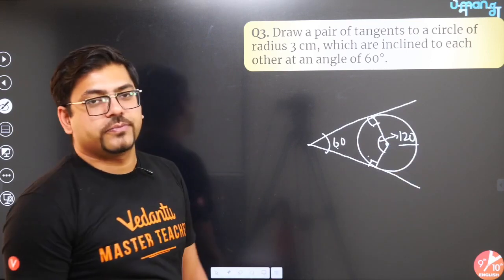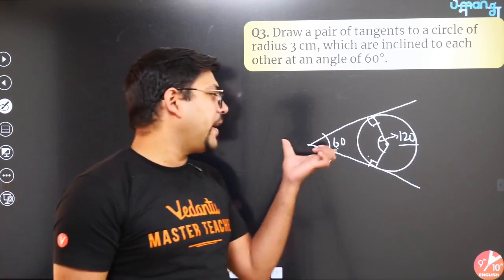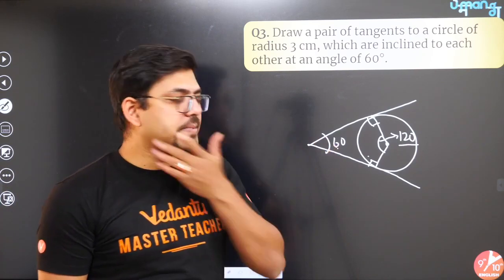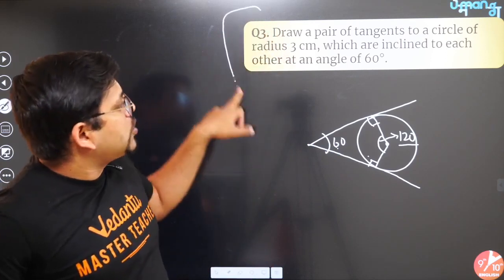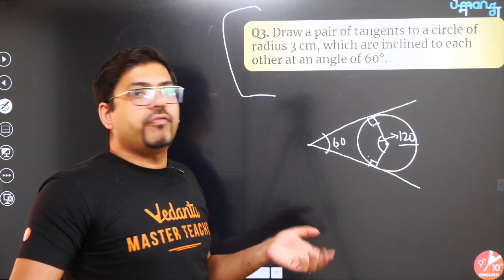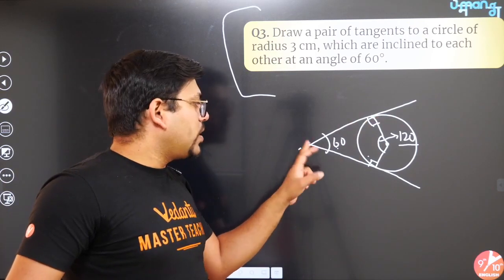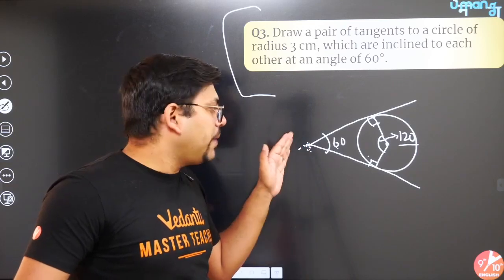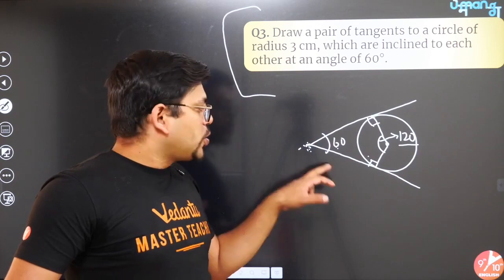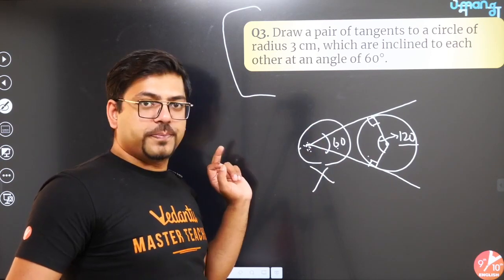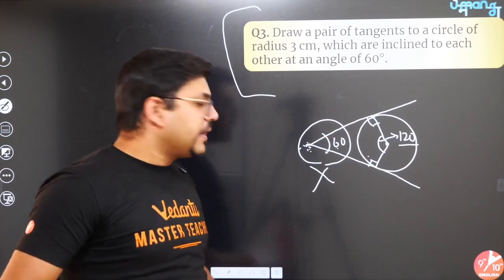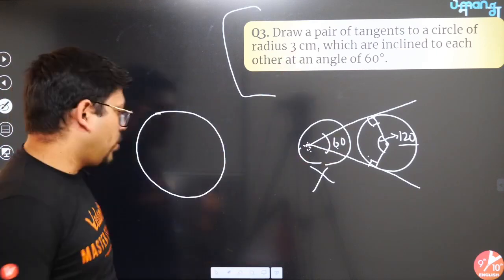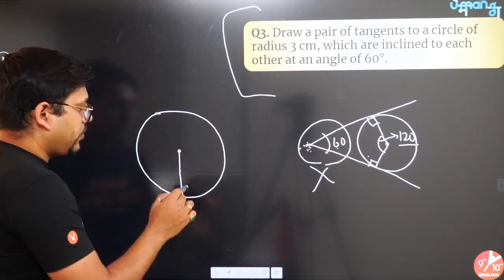Now why am I finding this angle? Because I know that I won't be able to make this angle of 60 degrees between the tangents on my own. Why would I not be able to do this? Because in the question there is no mention of the point from where I need to draw the tangents. So if I don't know this point, how will I make the tangent? And how will I make sure that the angle between them is 60 degrees? So making this 60 degrees directly is not possible. So the indirect method would be: why don't you draw a circle first of all with radius 3 cm. Okay, drawn. Make a radius of 3 cm.